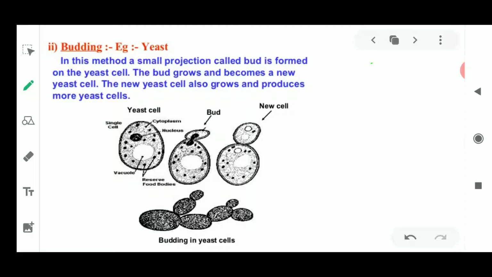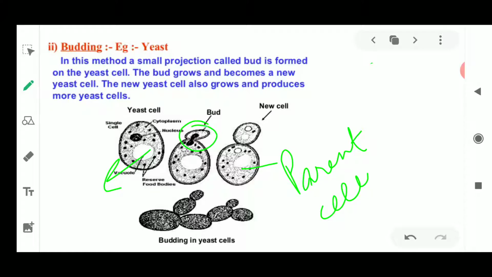The two words you need to study here: this is the main yeast cell, known as the parent yeast cell. From the parent cell a bud is coming out. This is a new bud, and this is known as the daughter cell.